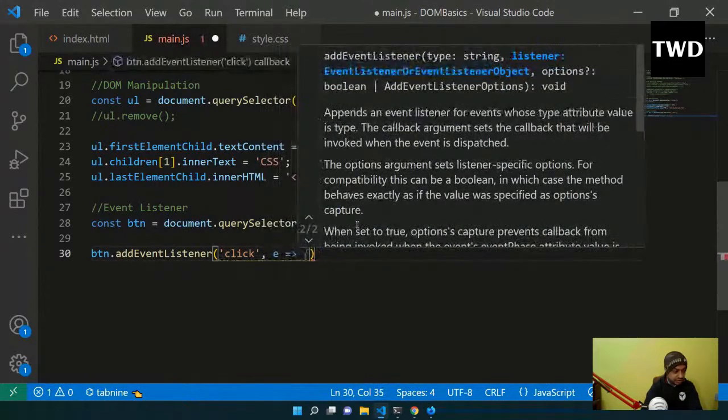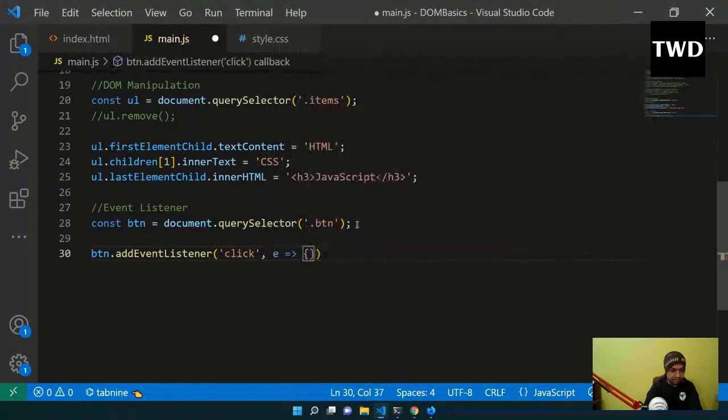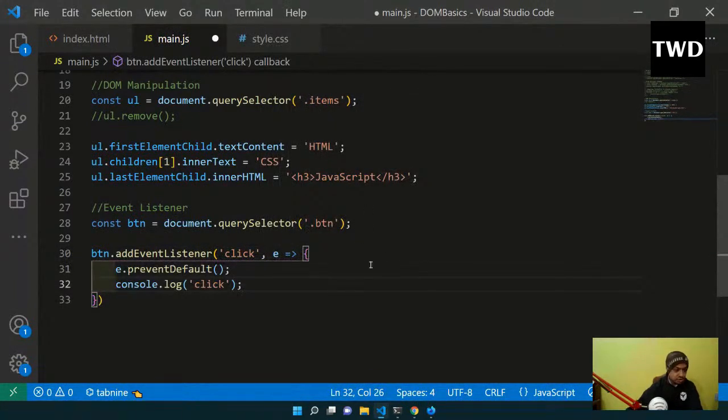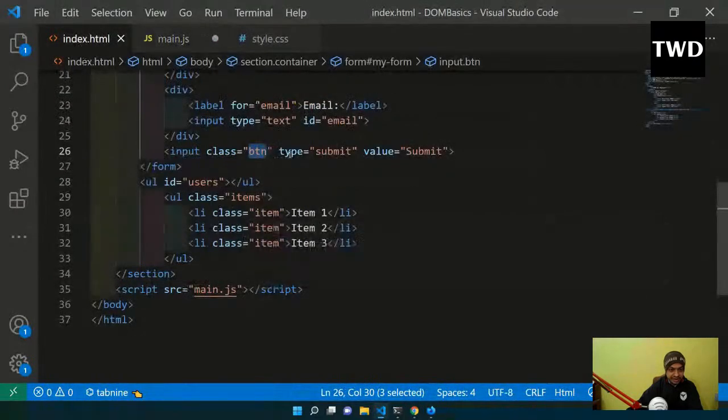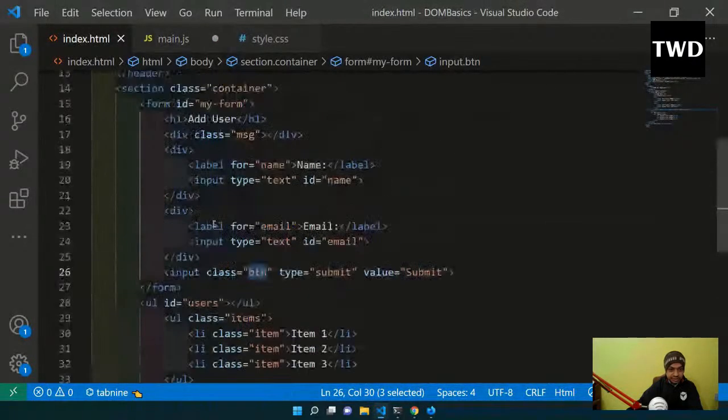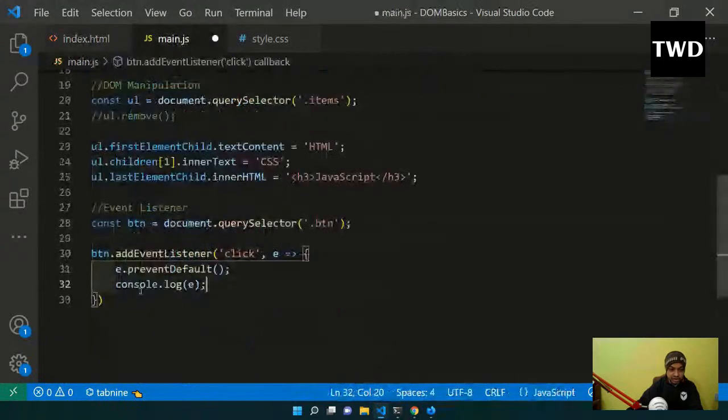Okay, then I will run an anonymous function with e and all like this, and I will do an e dot prevent default. Why will I do an e dot prevent default? Because this button is actually a type submit button which is inside a form. So let me show one thing.